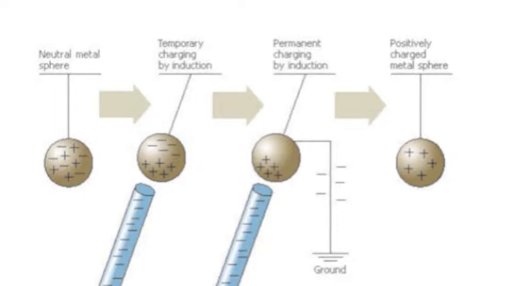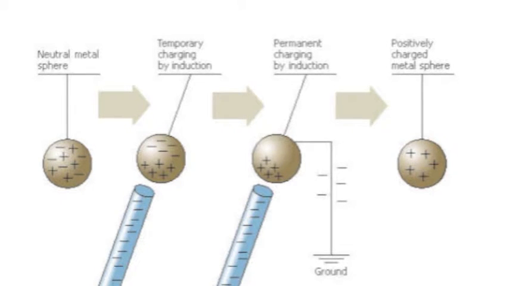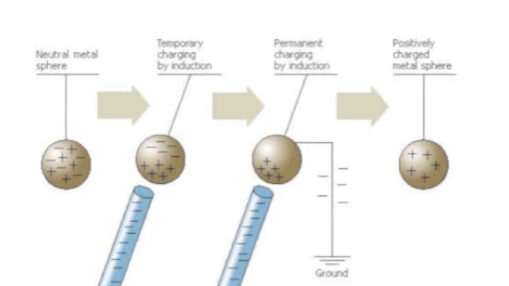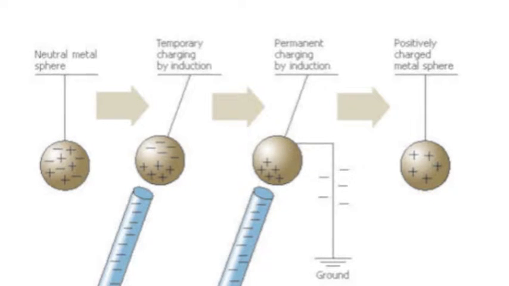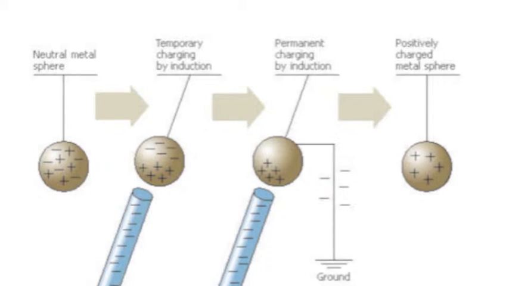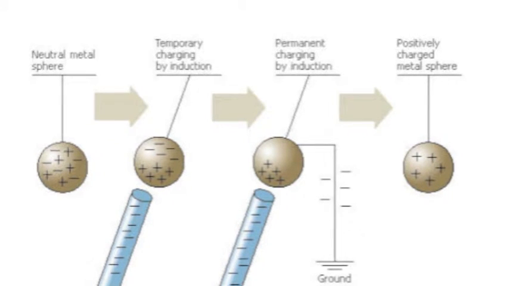For example, when a charged rubber rod is brought near a metal sphere, the electrons move away from the rod and the charge on the sphere becomes redistributed. If the sphere is grounded, some of the electrons travel through the wire to the ground. When this wire is removed, the sphere has an excess of positive charge. The electrons become evenly distributed on the surface of the sphere when the rod is removed.